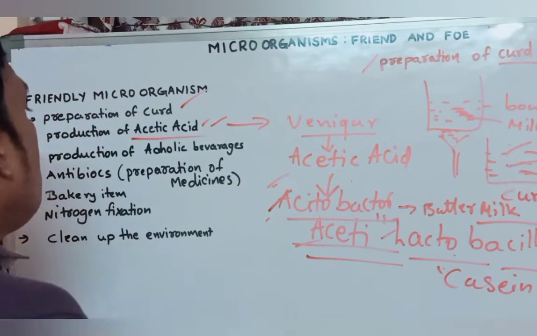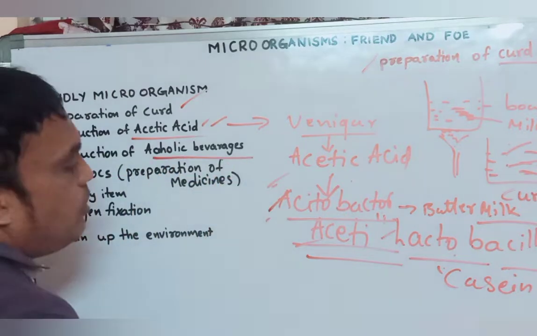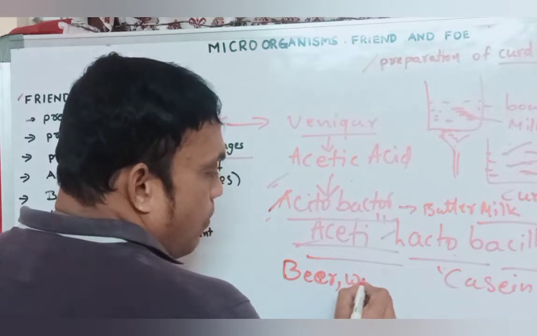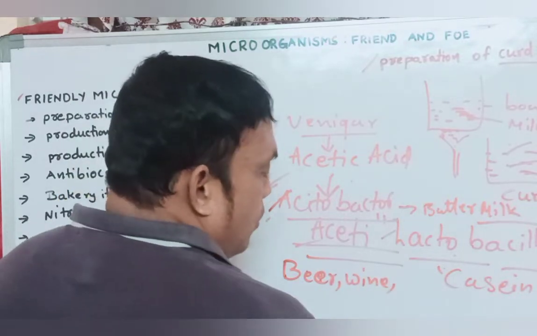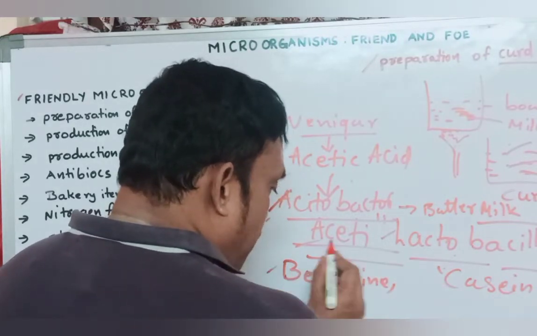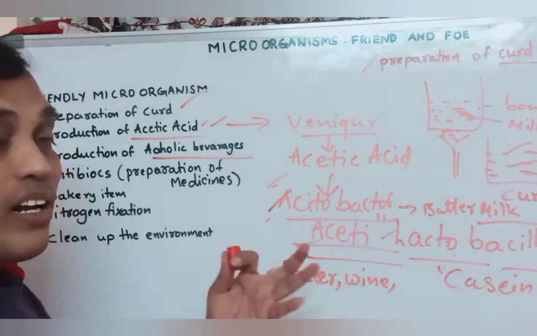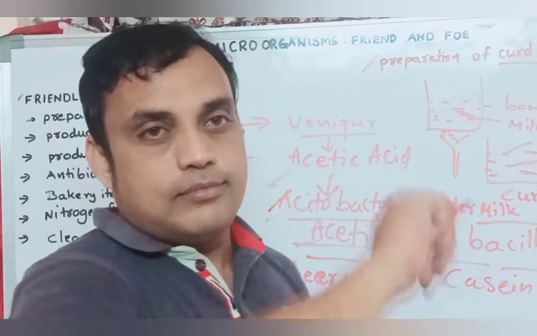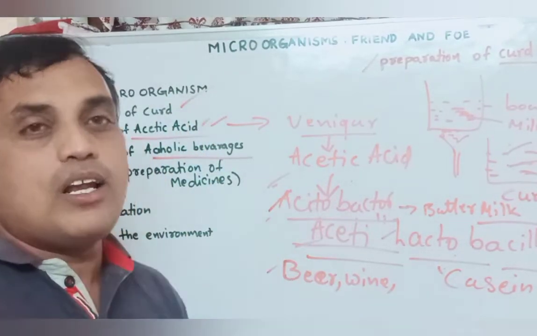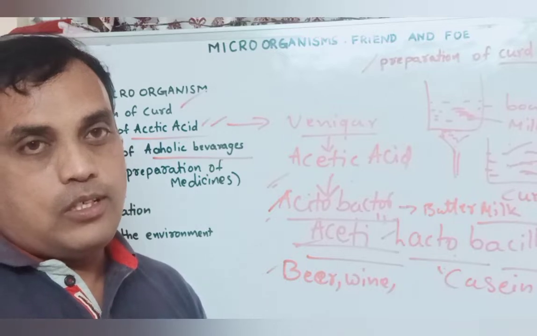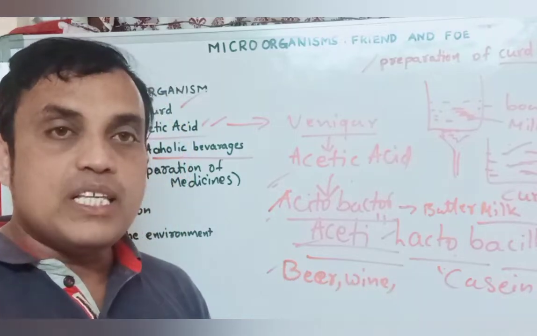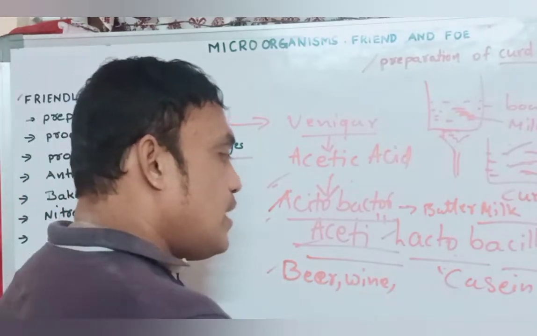Next one, production of alcoholic beverages. What are alcoholic beverages? Beer, wine, grape juice, whatever is there. Especially in the preparation of alcohol, these microorganisms are useful: Saccharomyces cerevisiae.